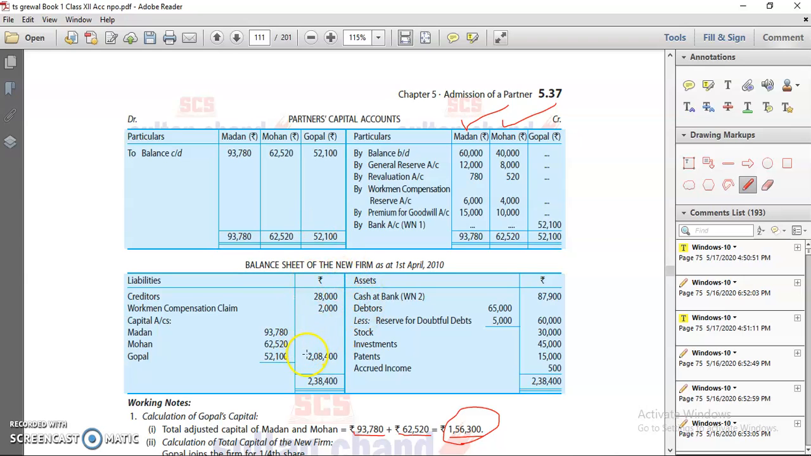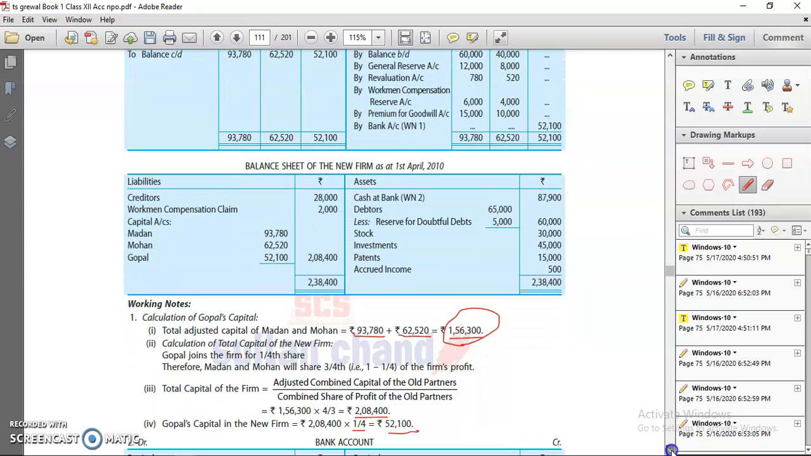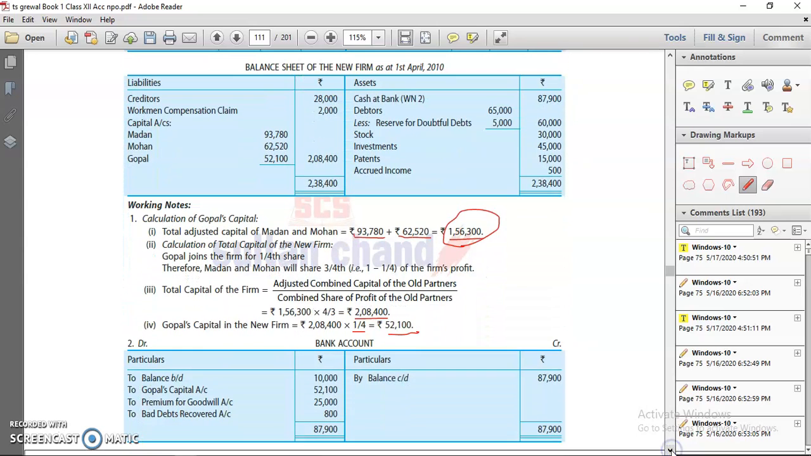You can transfer it to your balance sheet. So I hope you understood. This is one category of adjustment of capital where the new partner's capital is missing and they ask you to calculate the proportionate capital share of the new partner.